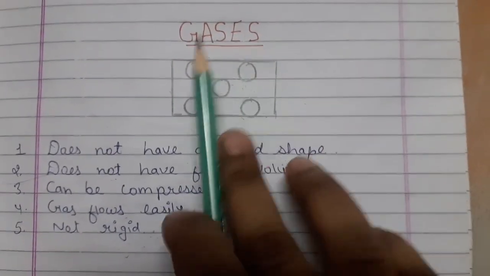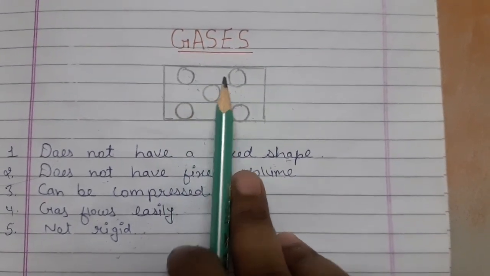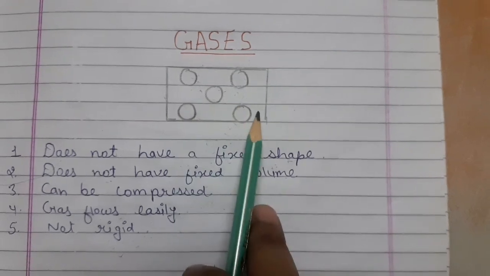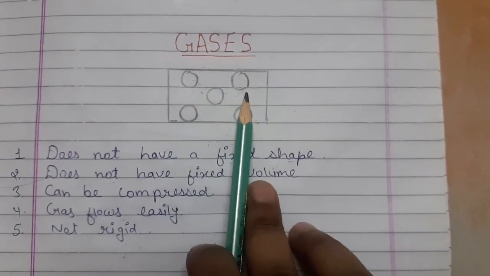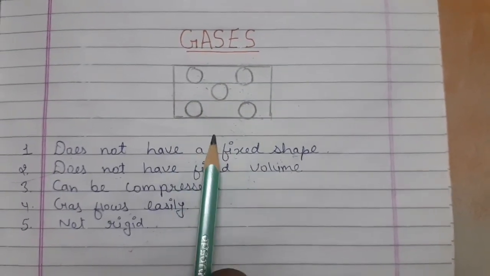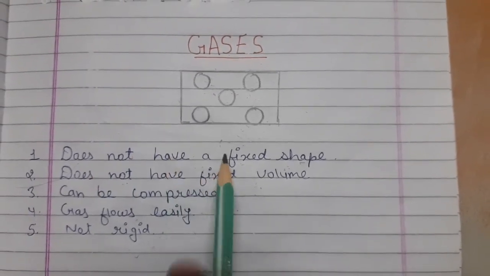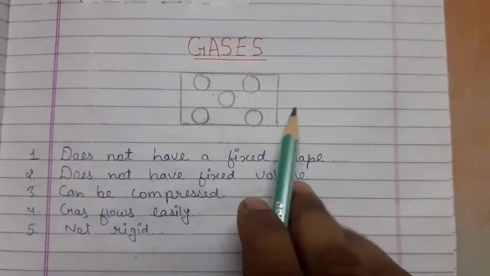Now the third group is gases. Particles are further apart from one another as compared to solids and liquids. The force of attraction between particles is negligible. So particles of gas are free to move in any direction. That is the reason gas does not have a fixed shape, because the positions of its particles are not fixed.